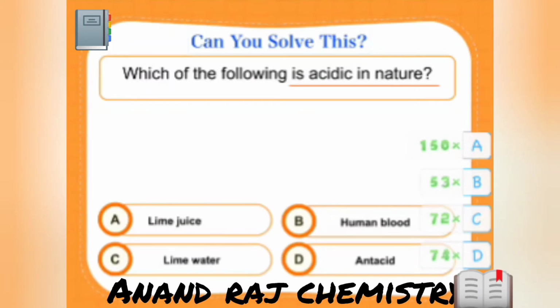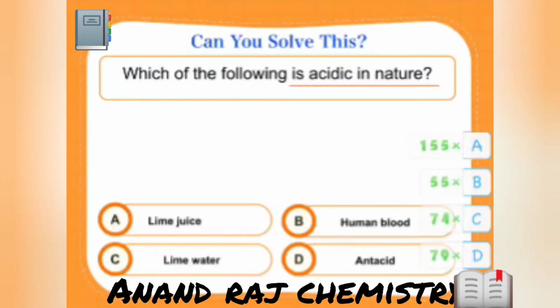5 more seconds. Let me end. Then we will think about this part. Okay, I can see most of us have answered option A and option D.